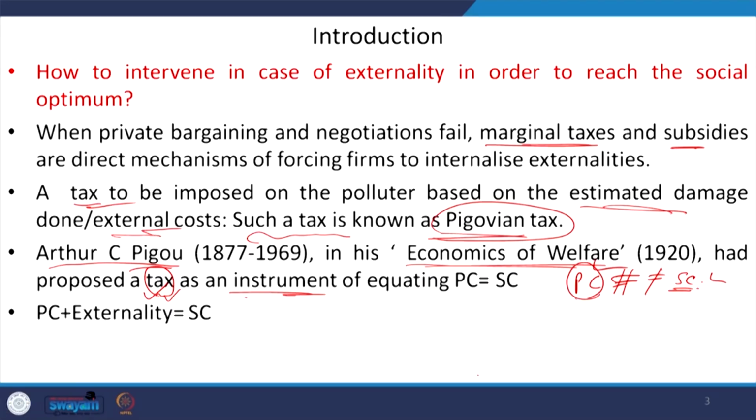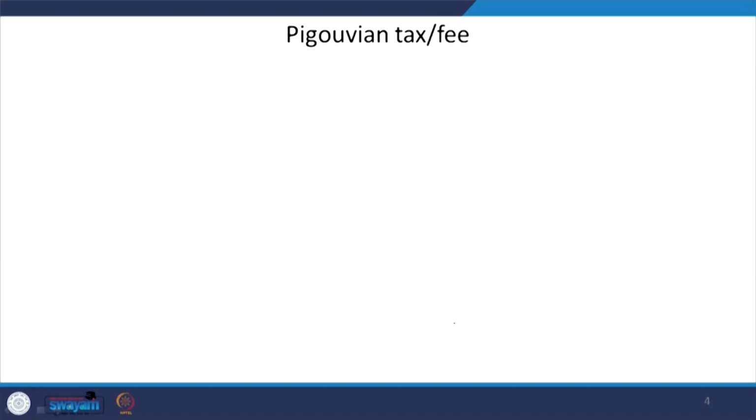So, how can it be equalized? We know that in case of externalities the private cost is not equal to the social cost, right. So, the private cost in addition to the externalities is equivalent to the social cost. What Pigou proposed is that if the private cost is added with the taxes, or the polluters are imposed with the taxes for the damage done because of externalities, now it will be equivalent to the social cost itself. So, this is the very basics of the Pigouvian tax, that is, what the concept itself is.